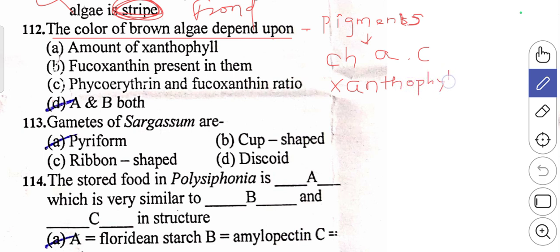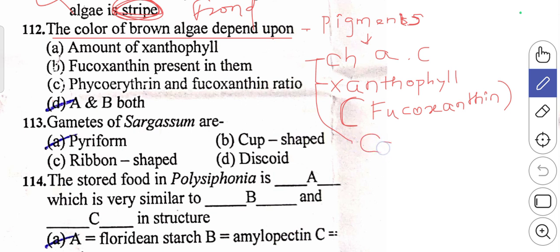In xanthophyll, there is a special pigment, that is fucoxanthin. Apart from this, you'll also come across a third one, carotenoid. So these are the three different pigments we come across in brown algae.